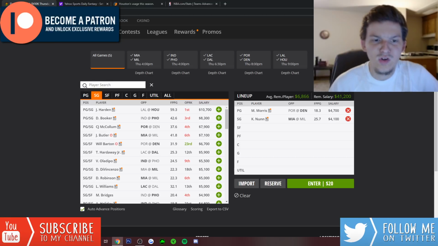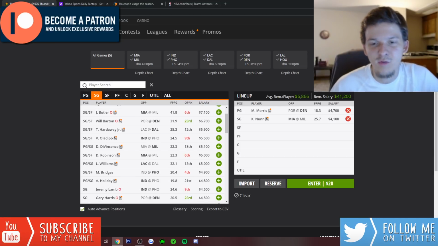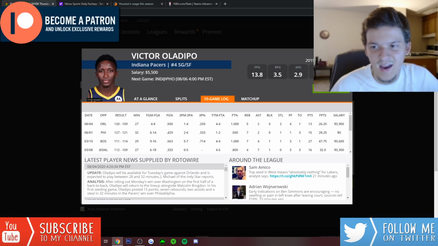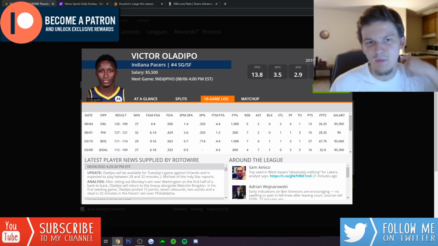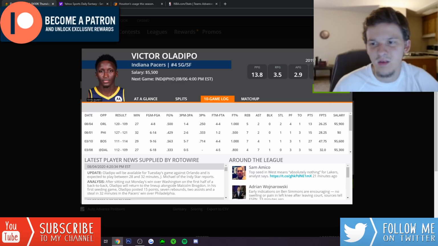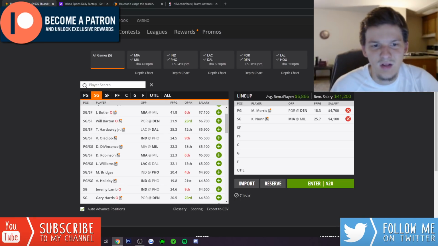Looking in the mid-range at shooting guard, Victor Oladipo's 5,500. You see that price tag and you think, man, Oladipo's cheap, but he just hasn't been great for fantasy. So far through 2 games in the bubble, 28 and 26 DraftKings points. He had that big game right before the break against Boston where he put up 47, but ever since coming back from injury, Oladipo really hasn't been the same dominant, high-usage player that he used to be. So even at 5,500, I doubt I go to him today.